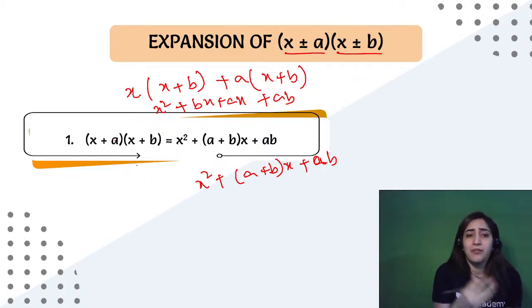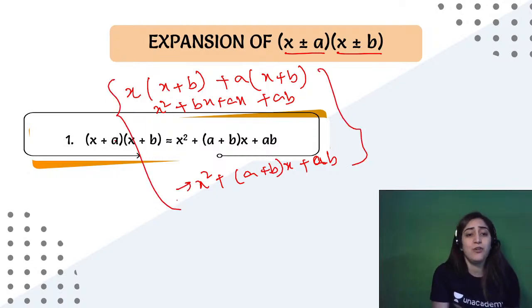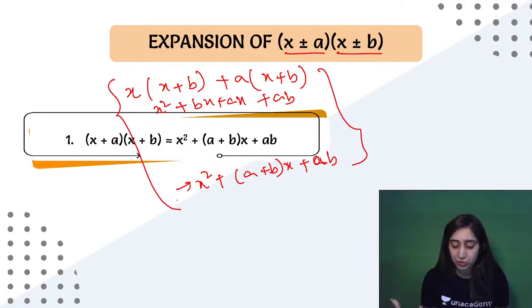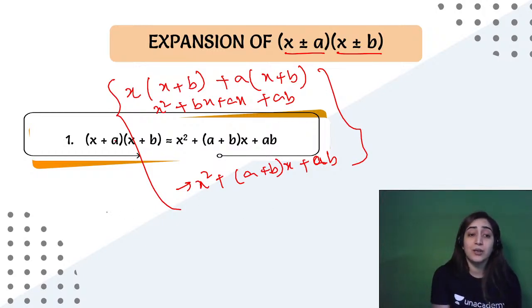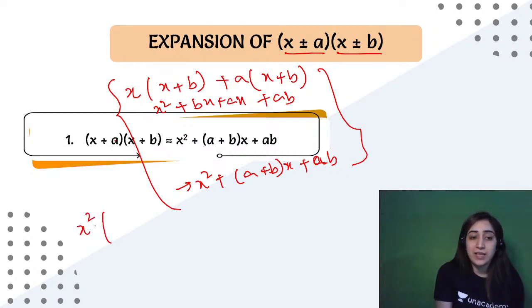In case it's negative, then also you know how to expand, and if you know how to derive a formula, then you don't need to use the expansion at all. Alright, but if you still feel that you have to learn this expansion, just learn the first one, the second one follows. In that case, keep x squared. In the second one, take a plus of negative b times x, plus a times negative b.